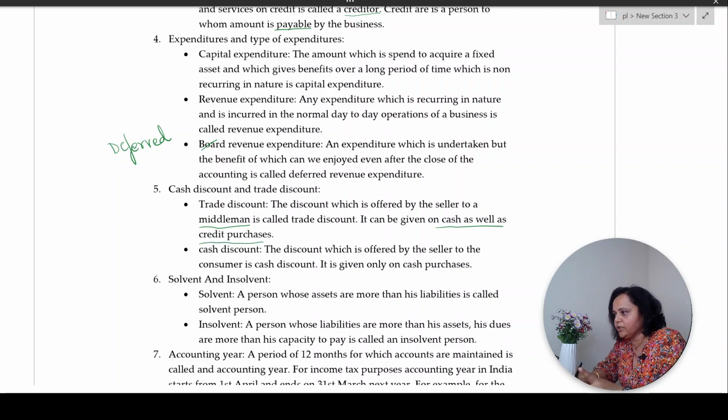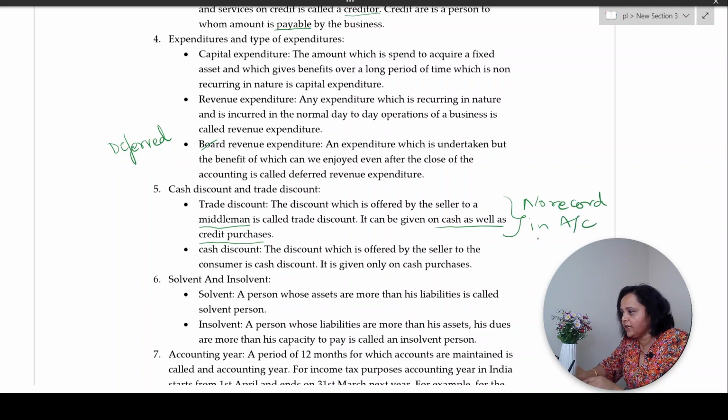And one more important thing that you should remember is trade discounts are not recorded in accounting entries. So, when you have trade discounts in any of your problems, you do not show it in your accounting entries.